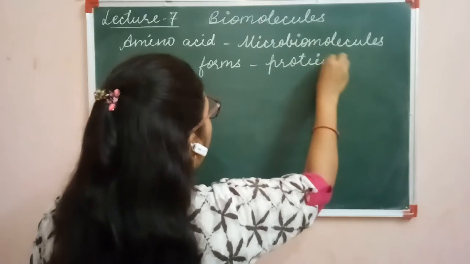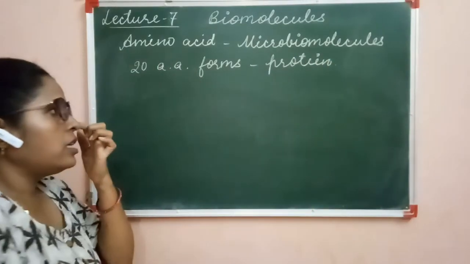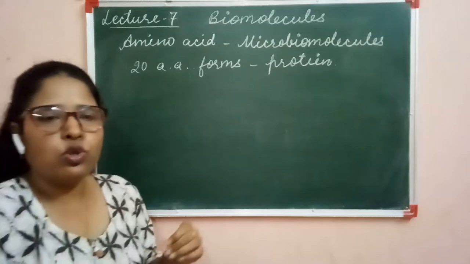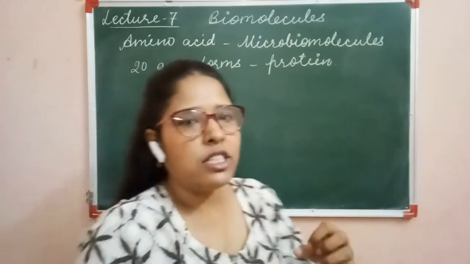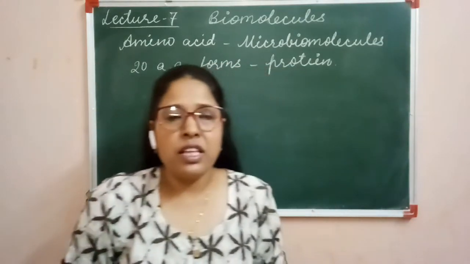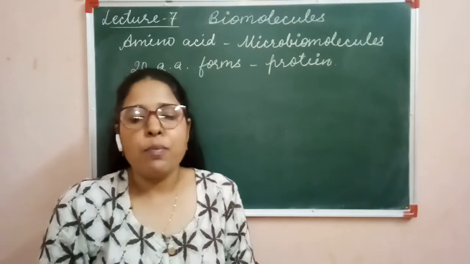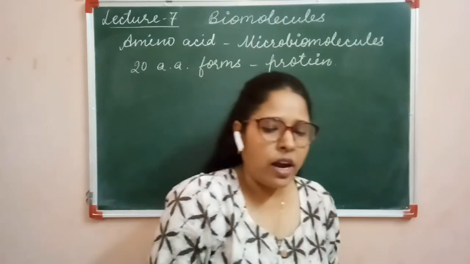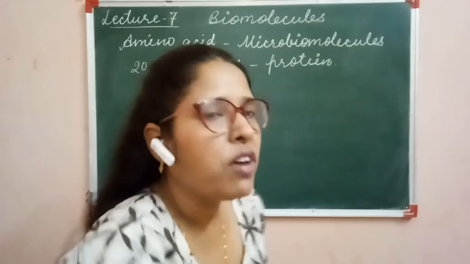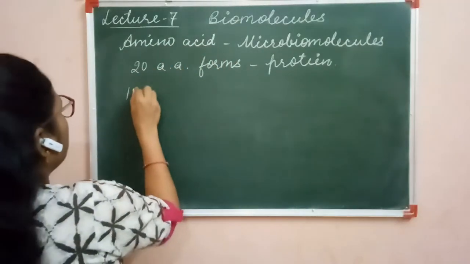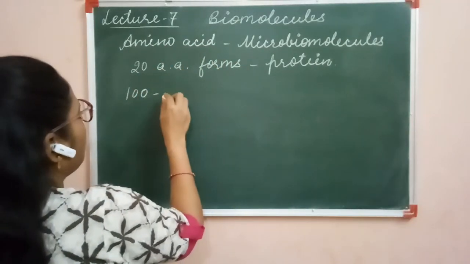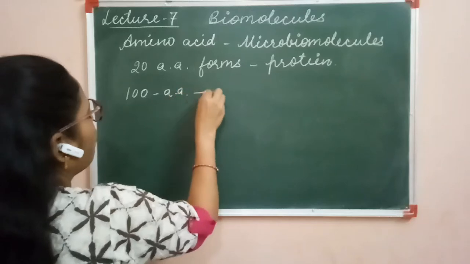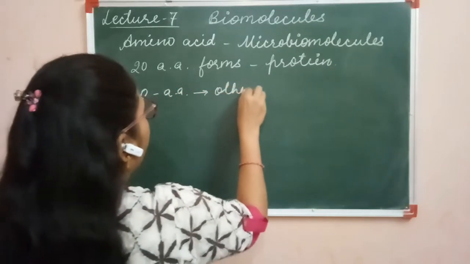The bonding between amino acids is the peptide bond, through which these amino acids get joined. Except these, about 100 types of amino acids are required for performing other functions in the body.